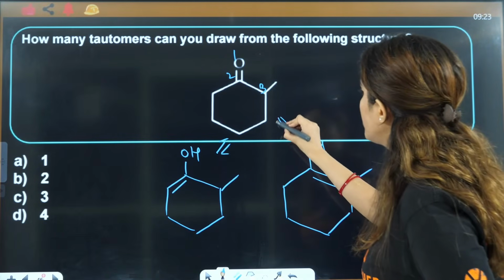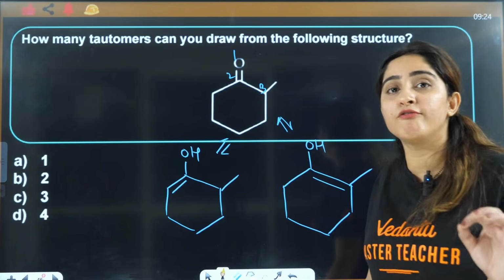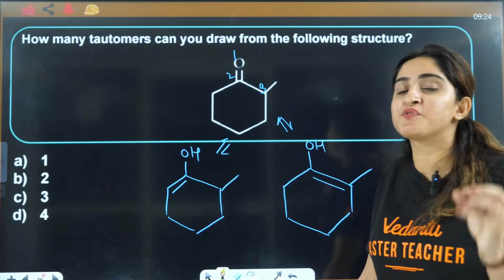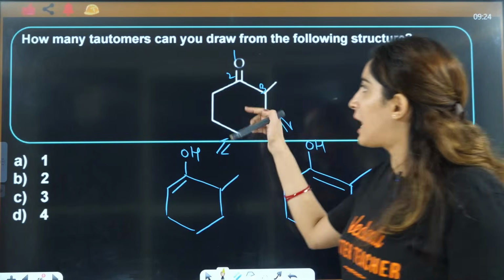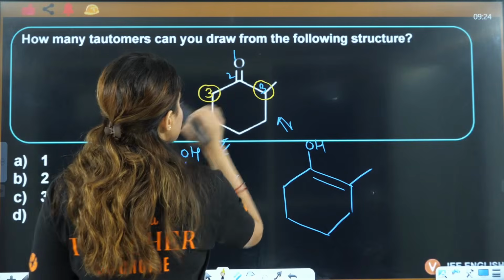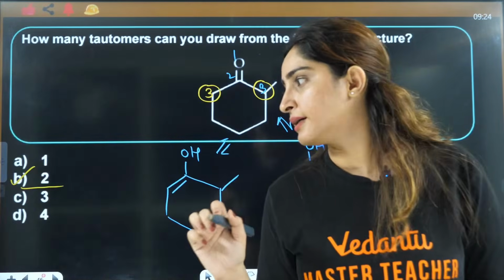These are the 2 tautomers possible here because you have 2 alpha carbons. The number of alpha carbons which are sp3 is going to tell you how many tautomers you will have. So 2 tautomers are possible, either this or this. So B is the correct answer here.